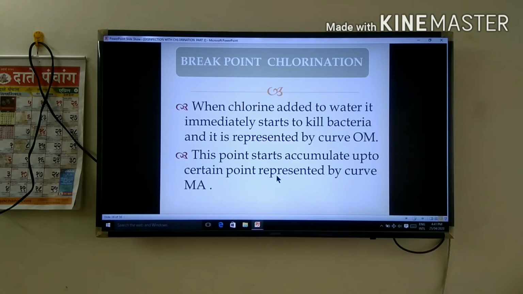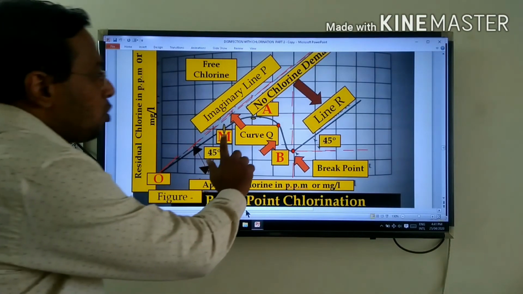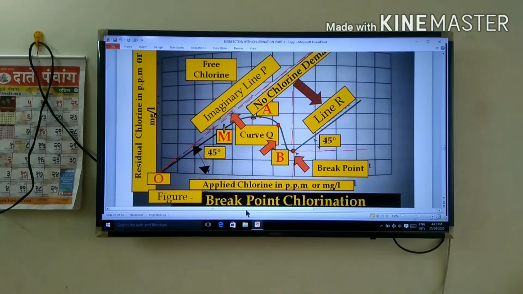When chlorine is added to water, it immediately starts to kill the bacteria, and it is represented by curve OM. See here, O to M, this line is shown by OM.